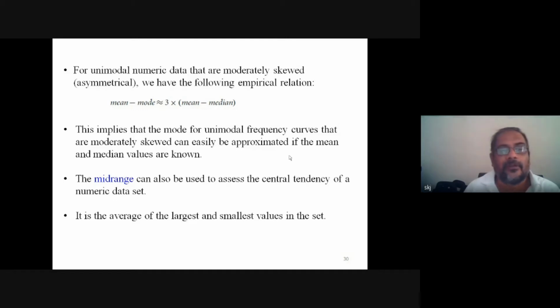Simple meaning. So the mid-range can also be used to assess the central tendency of a numeric dataset. This is one more definition: it is the average of the largest and smallest values of the dataset. So the purpose is that these are the measures we use for central tendency of the dataset, or the behavior of data around one central value.